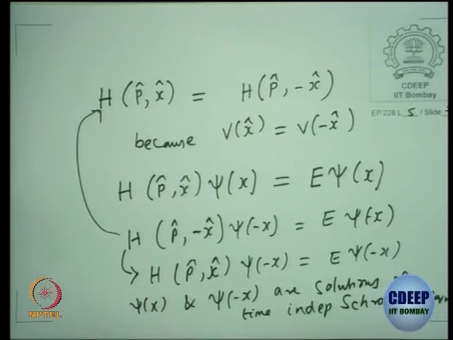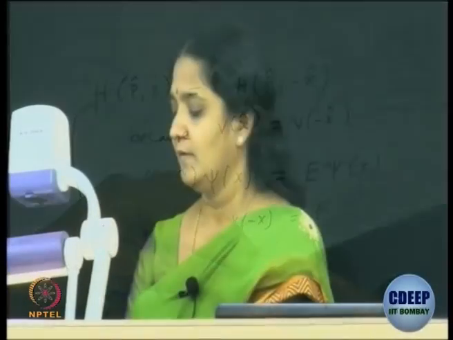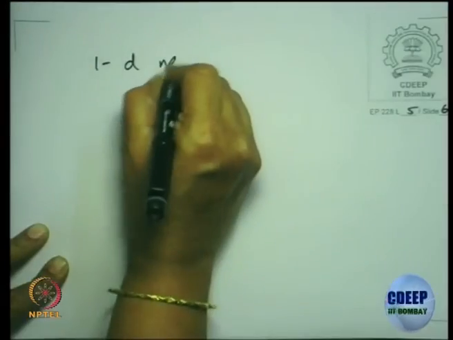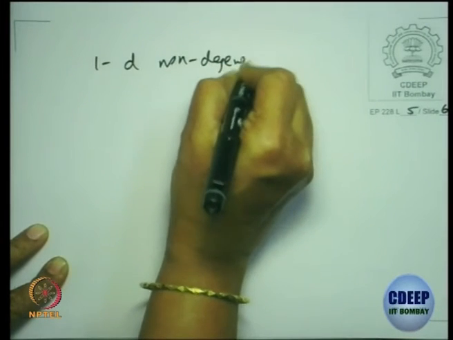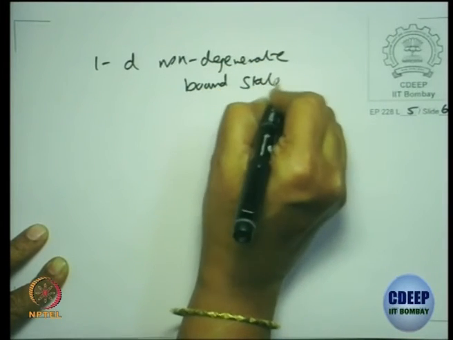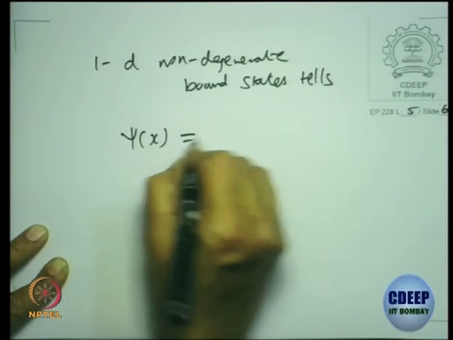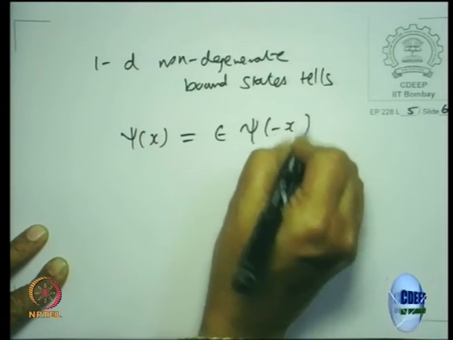But we are looking at bound state problems, which means psi of x and psi of minus x cannot be linearly independent, right? They are solutions, but 1D non-degenerate bound states tell us psi of x should be some epsilon times psi of minus x.